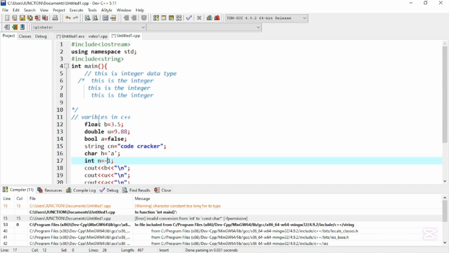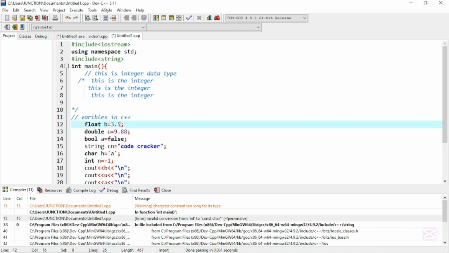Let's explain what is the difference between the float and double, because many students have a problem with it. They cannot find the difference between float and double because both can store the decimal point. The main difference is that float can store short numbers, like after the point it can store 4 to 5, 6 to 7 numbers. It cannot store more than 6 to 7 numbers. But in double we can store 13, 15 numbers.